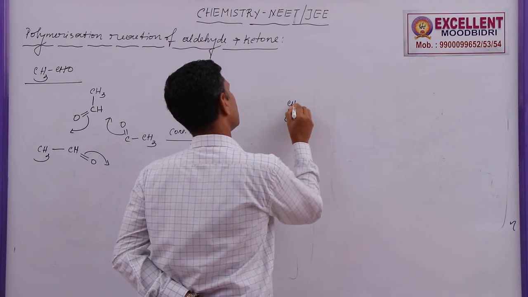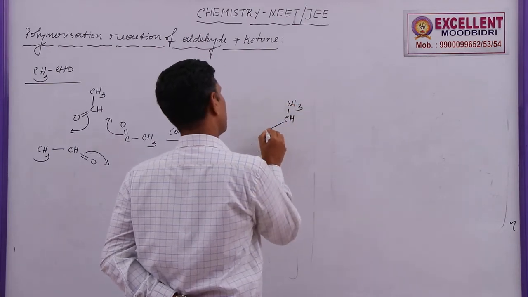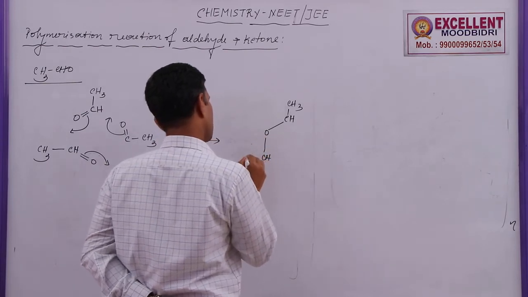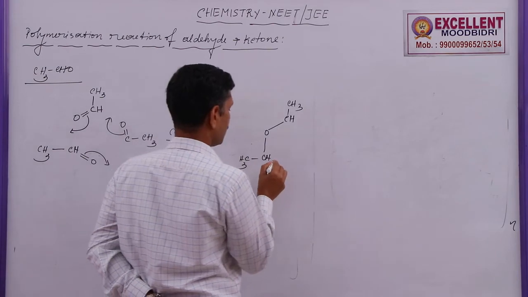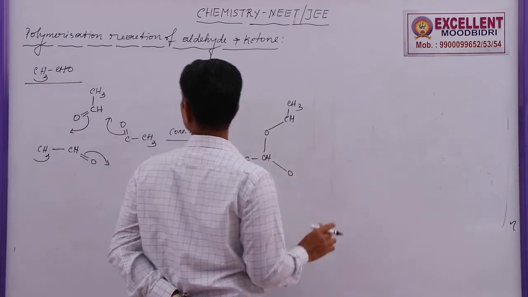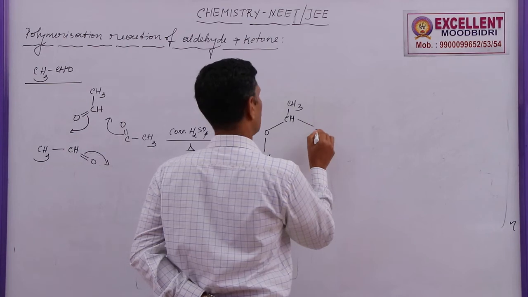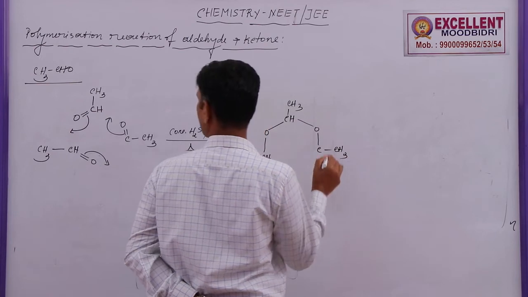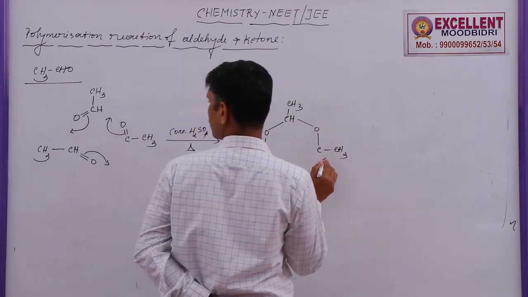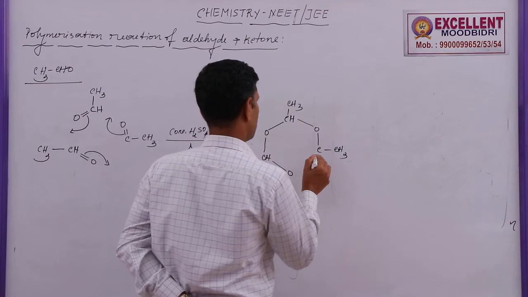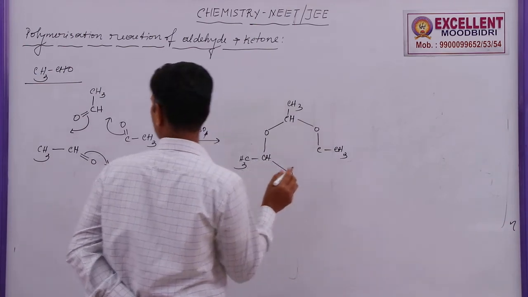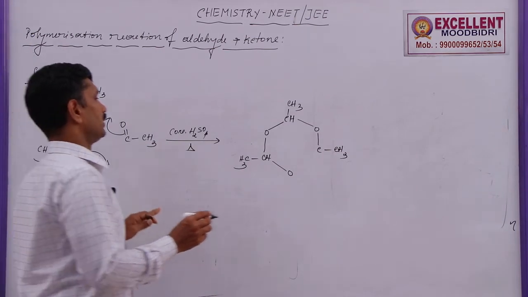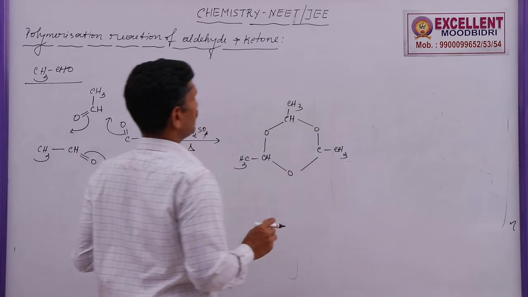a ring with CH, CH3, O, then CH, CH3, O, and again O, C, CH3, joined in a ring.